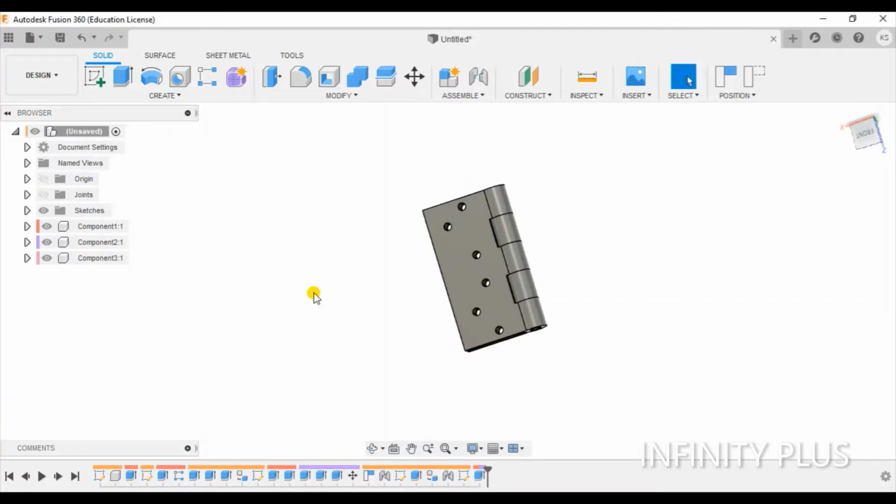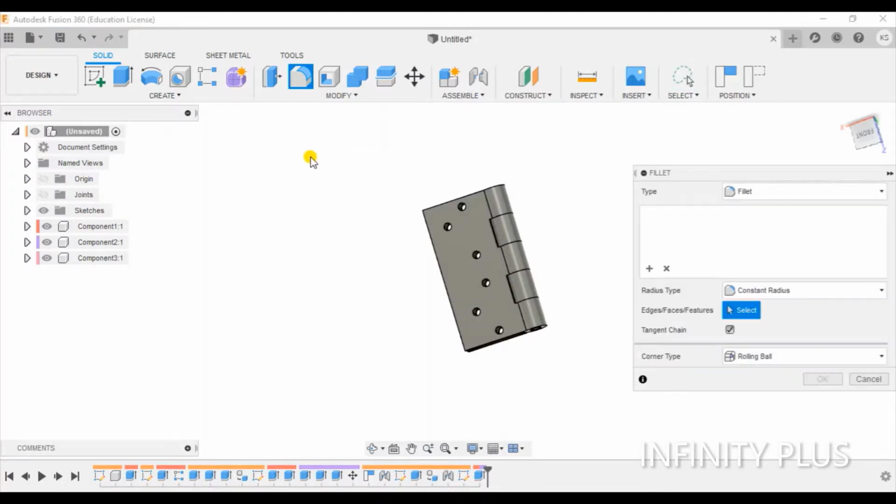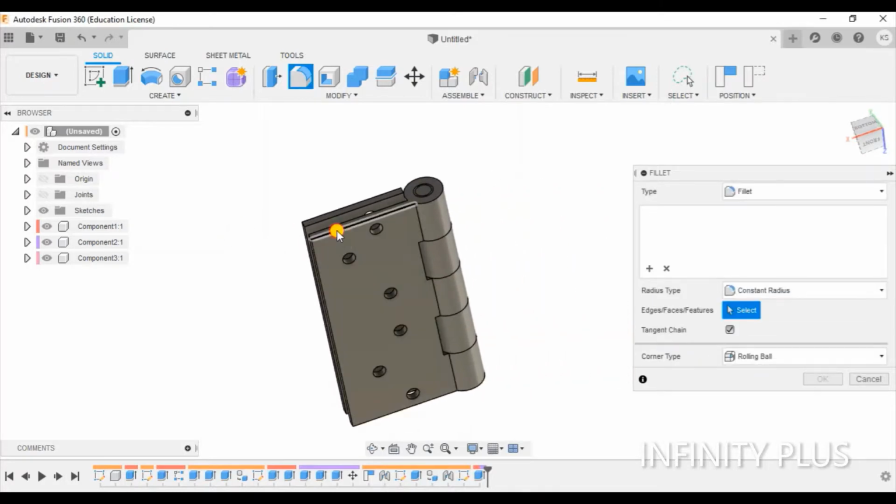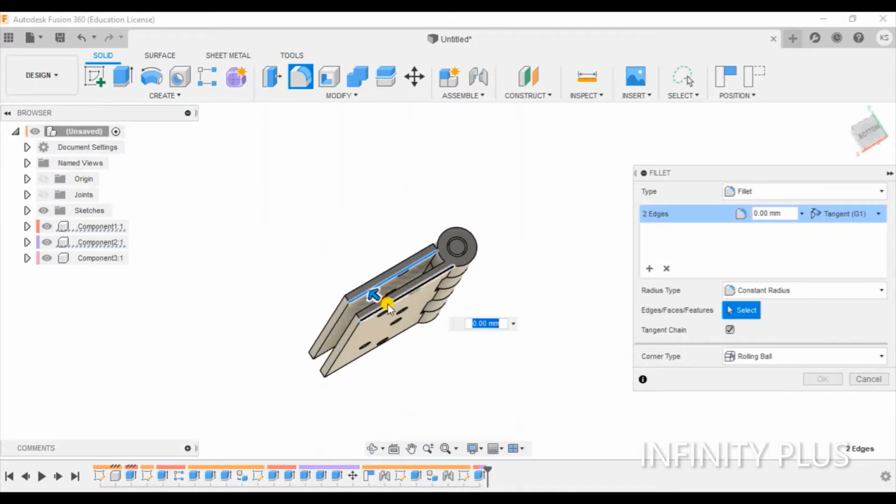now we have to do some fillets to remove the sharpness from the edges. So I will do fillet. You can see, choose all the edges.